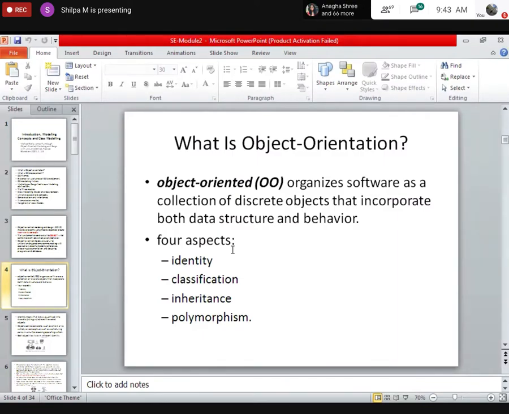If I want to develop software for your class, I have 90 objects for all the students, and 6 or 10 objects for all the faculties. So all of them become objects, and we identify the different objects. Subjects is one object, all the 6 subjects. Faculties are one object. Like this you can identify all the real-world concepts. And an object can be an entity, like a real object, or it can be a concept.